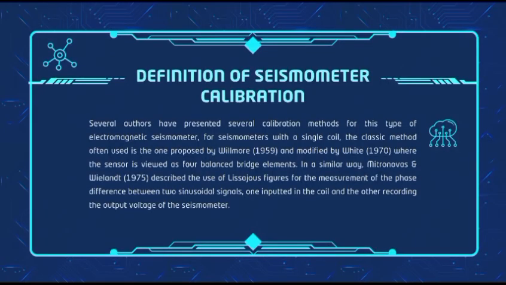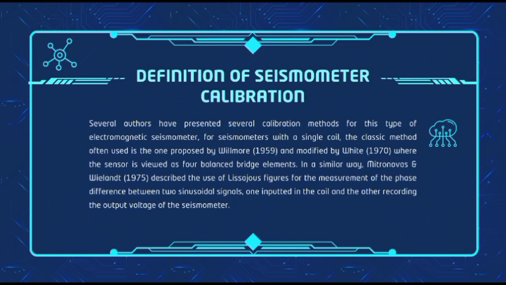Definition of seismometer calibration. Several authors have presented several calibration methods for this type of electromagnetic seismometer. For seismometers with a single coil, the classic method often used is the one proposed by Willmore (1959) and modified by White (1970), where the sensor is viewed as four balance bridge elements.